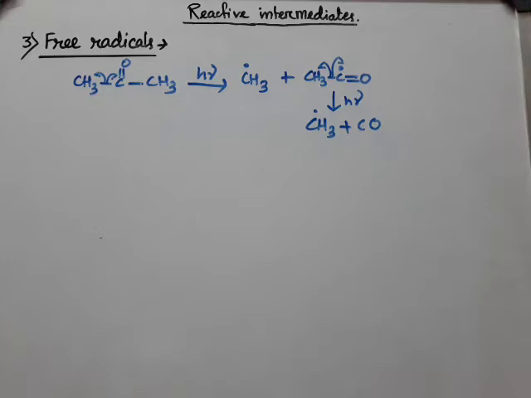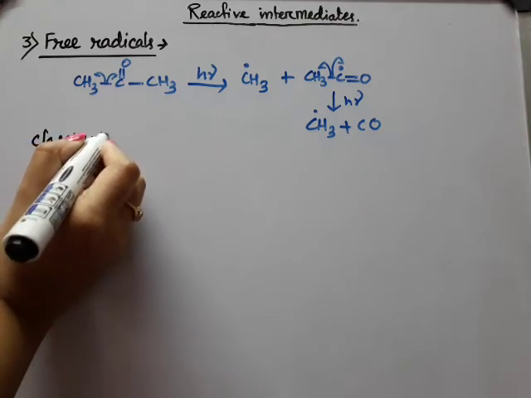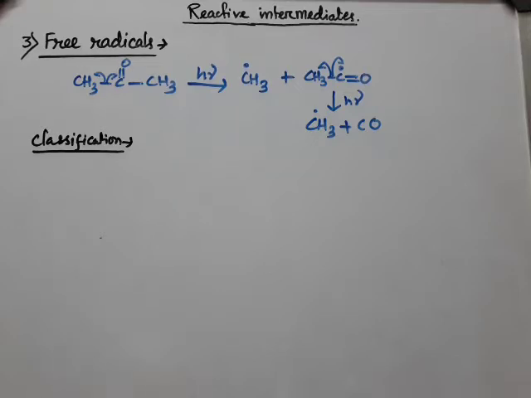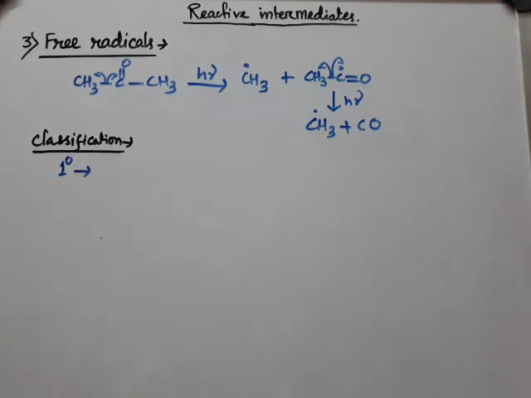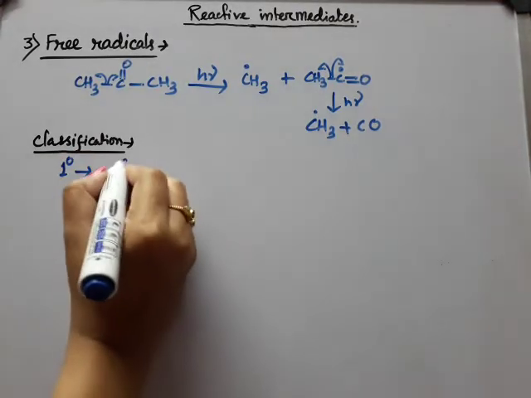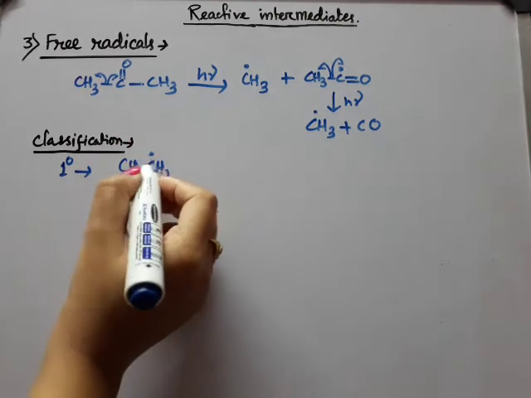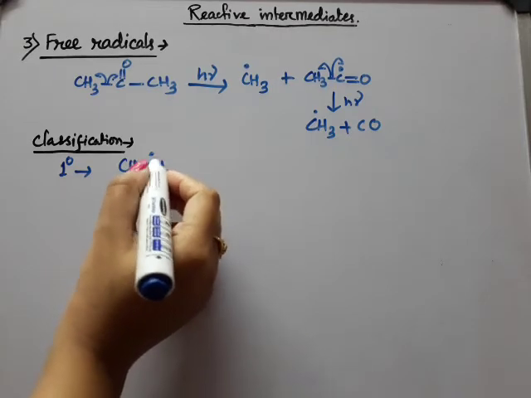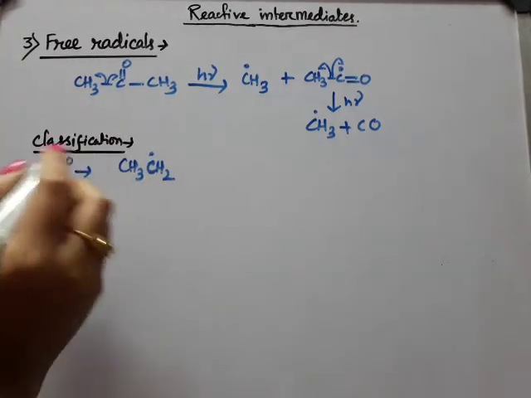Now, classification of free radicals. This is the same as that of carbocation and carbanion. So 1 degree or primary free radical is this one, where the odd electron containing carbon atom has at least 2 hydrogen atoms, or alternatively 1 carbon atom attached to it.